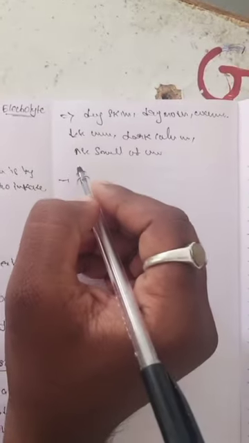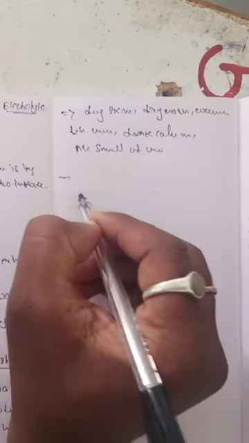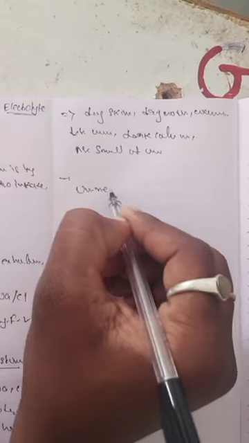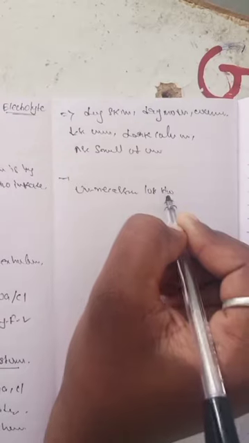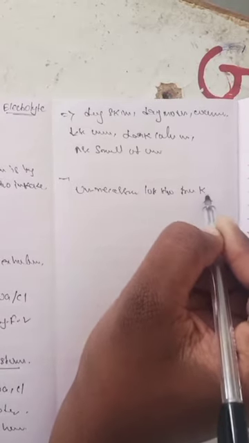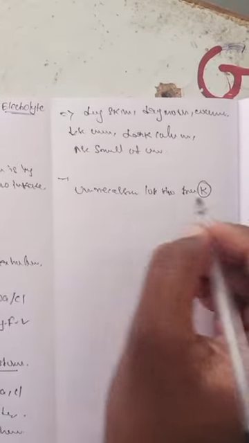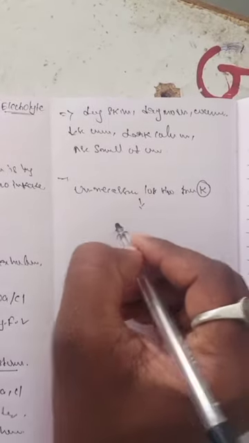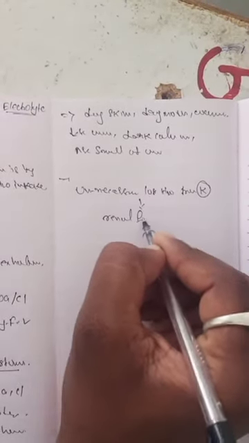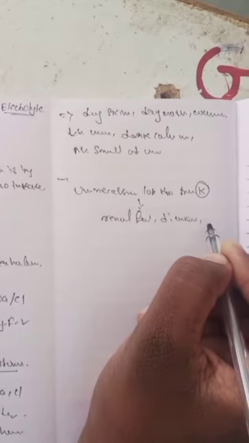Dehydration also occurs due to the following conditions. The first is unnecessary loss of water from the kidney, due to diseases such as renal failure, diuretics and diabetes insipidus.